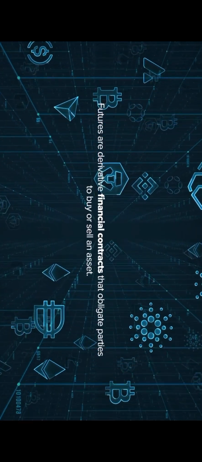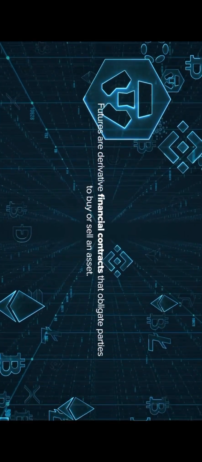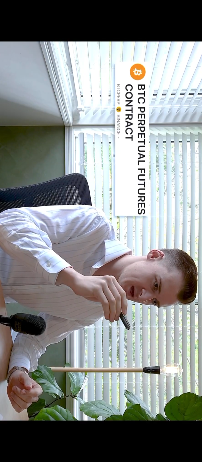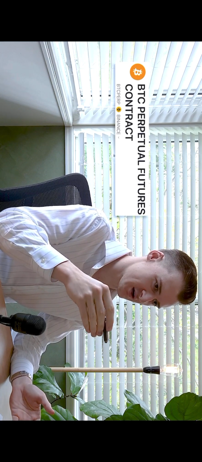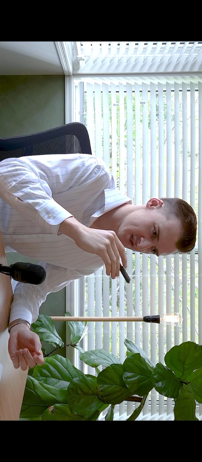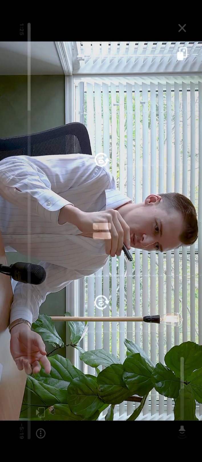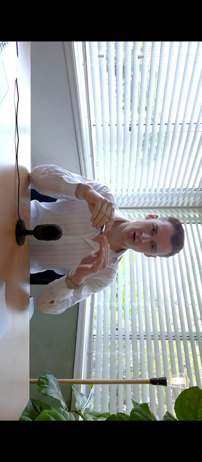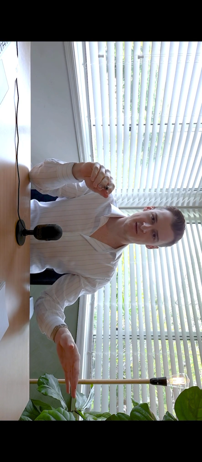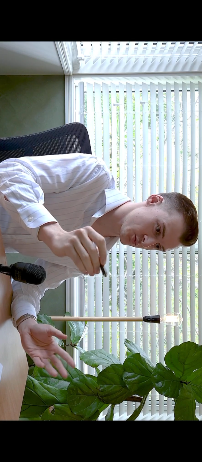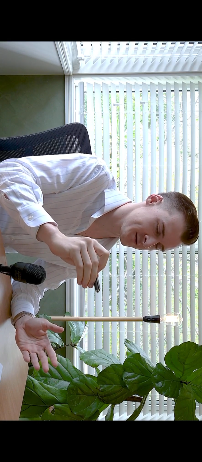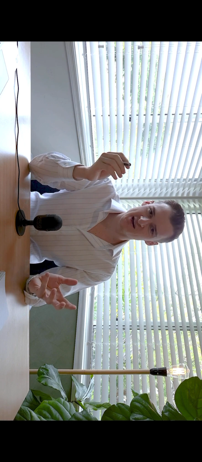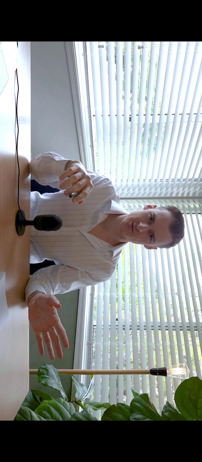The next thing that we have is our futures markets or our derivatives markets. This is when you go into the market and you see something like BTC PERP. This is a perpetual futures market, or BTC with a bunch of numbers after it. This is a dated contract. So we have perpetual contracts and dated contracts in the futures market. The perpetual contracts operate in perpetuity, which means they last forever. The dated contracts are dated, which means that they expire on the given date. What you choose will be up to you. Dated contracts are a little more complex to understand for beginners, so we recommend that they stick with perpetual futures.